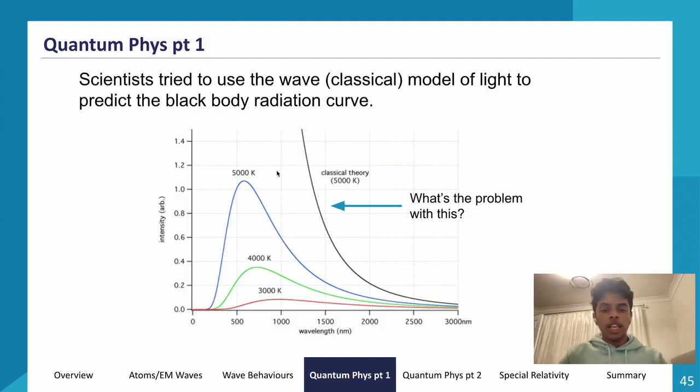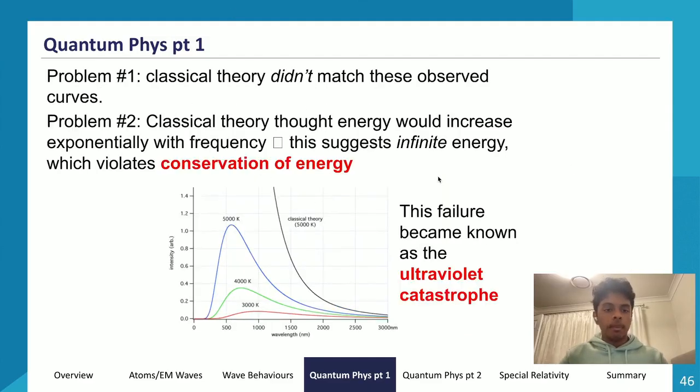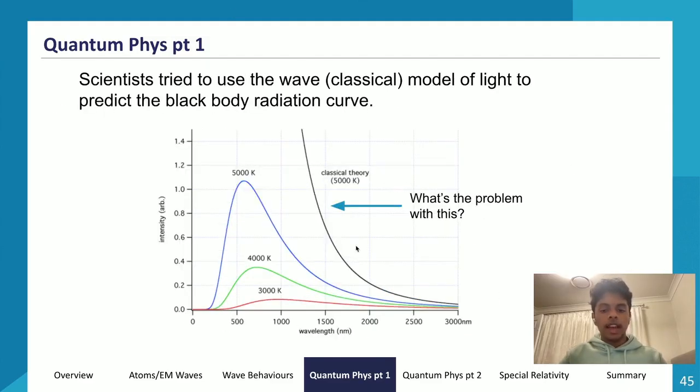The problem with this is that if you look at this graph for classical theory, the black line over here, it told scientists that as the wavelength of electromagnetic radiation emitted becomes closer and closer to zero, the intensity of that light wave would approach infinity. That obviously violates the law of conservation of energy, because we can't have infinite energy in something. So that was the ultraviolet catastrophe.